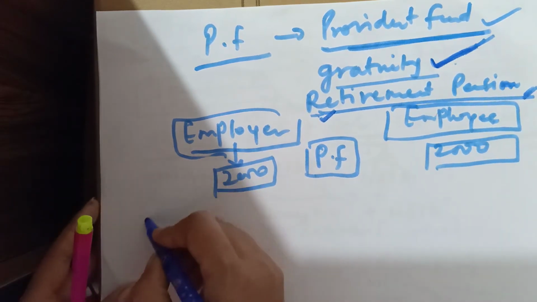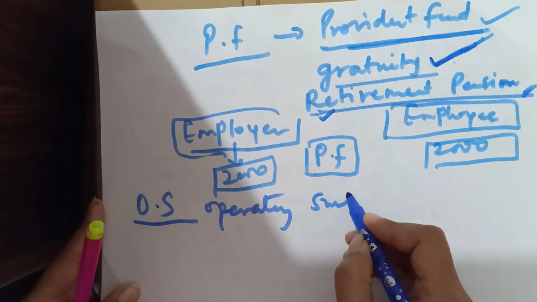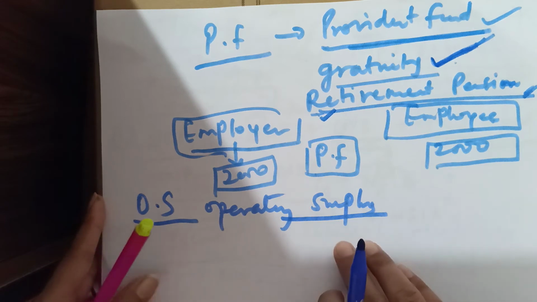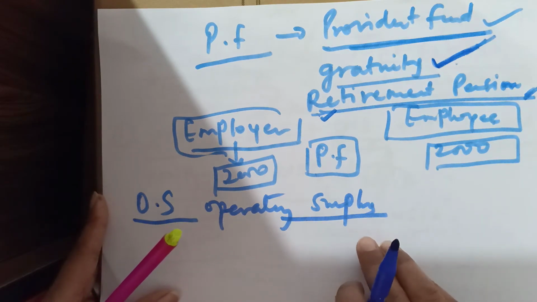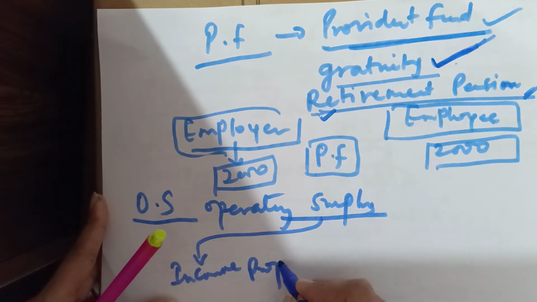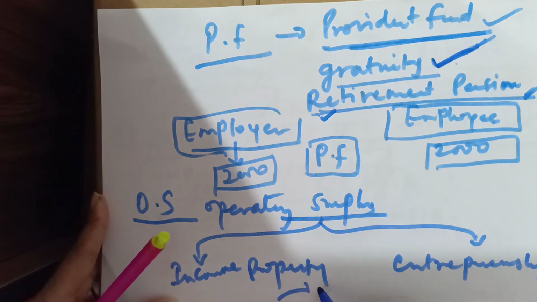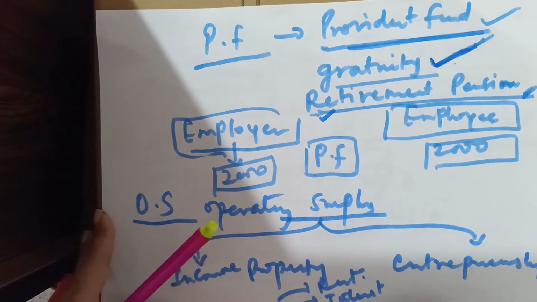Now come to the next, that is operating surplus. Operating surplus is income from property and income from entrepreneurship. Income from property includes rent we get in exchange for land, rent, interest and royalty.